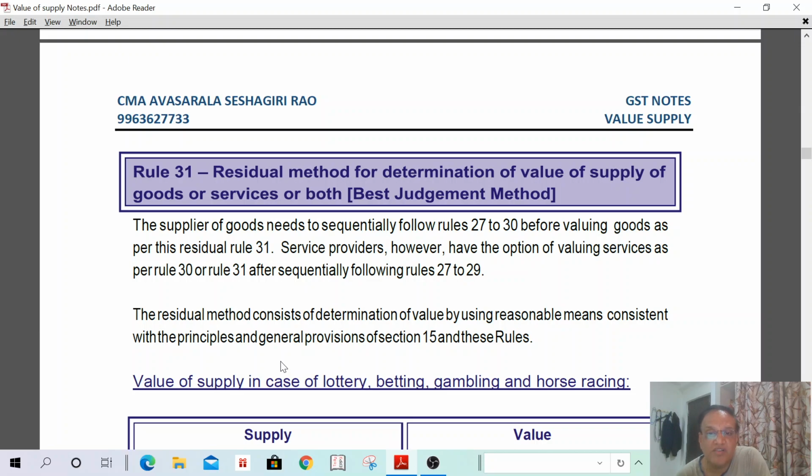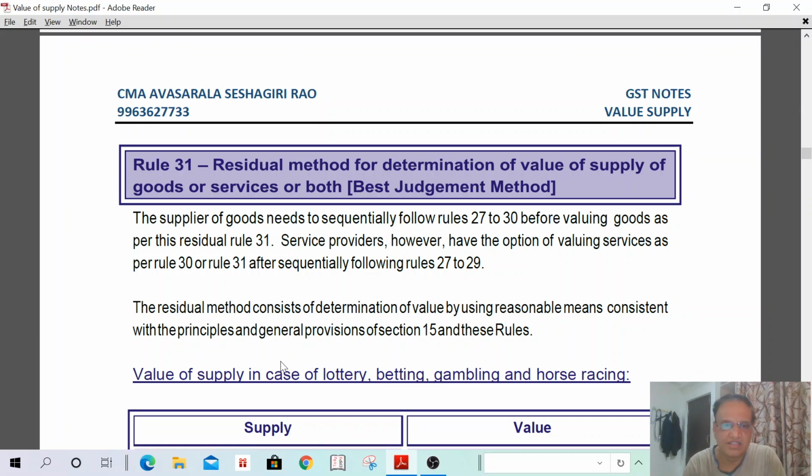Service providers, however, have the option of valuing the services as per Rule 30 or Rule 31 after sequentially following Rules 27 to 29. The residual method consists of determination of value by using reasonable means consistent with the principles and general provisions of section 15 and these rules. If all these methods are not applicable, we have to follow the residual method. What is the residual method? Best judgment method. As per the best of my knowledge, I can value the supply. Understand? Okay. Next.